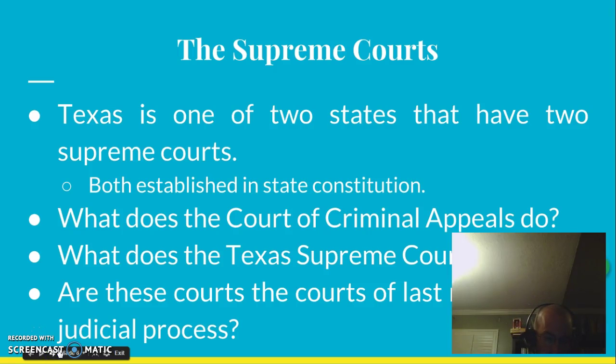Texas is one of 2 states that have 2 Supreme Courts, and Oklahoma is the other state that handles final appellate jurisdiction. There are 9 members of the Court of Criminal Appeals, and it has discretion over which cases it chooses to hear on appeal from the Texas Court of Appeals. The only exception to this are capital punishment cases, which are automatically appealed from the district courts. They skip the Court of Criminal Appeals. They're automatically appealed from the district courts, and they automatically go to the Texas Court of Criminal Appeals.